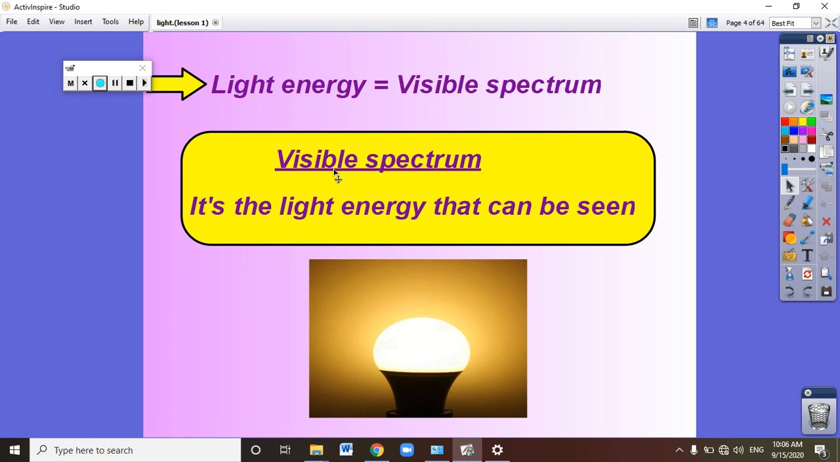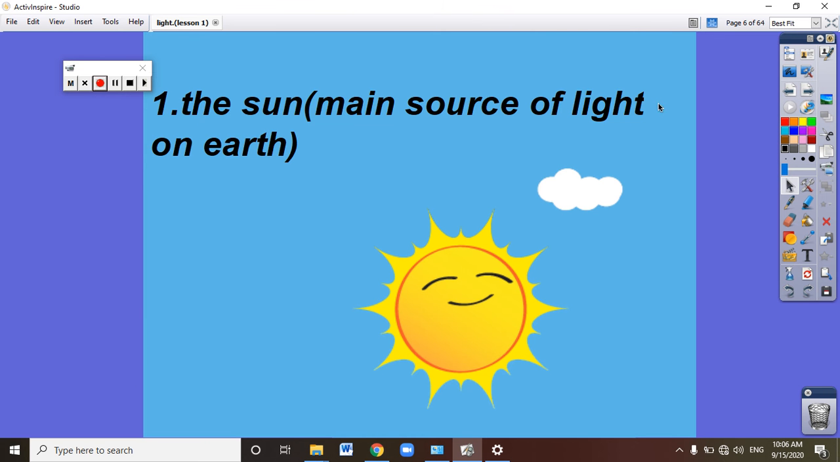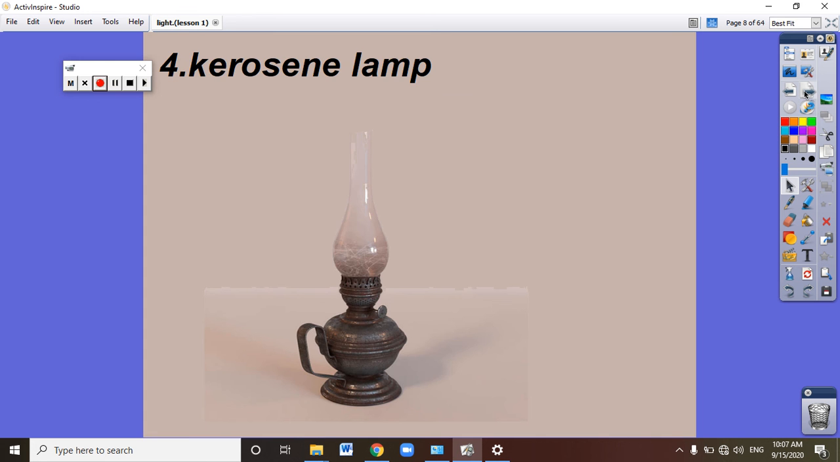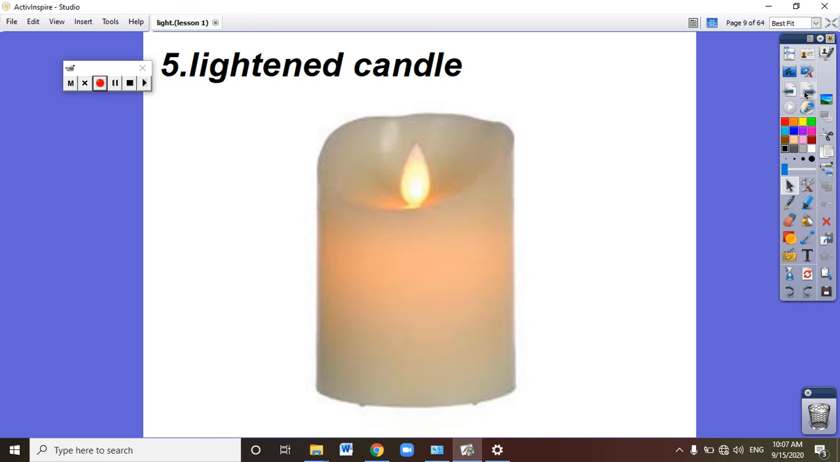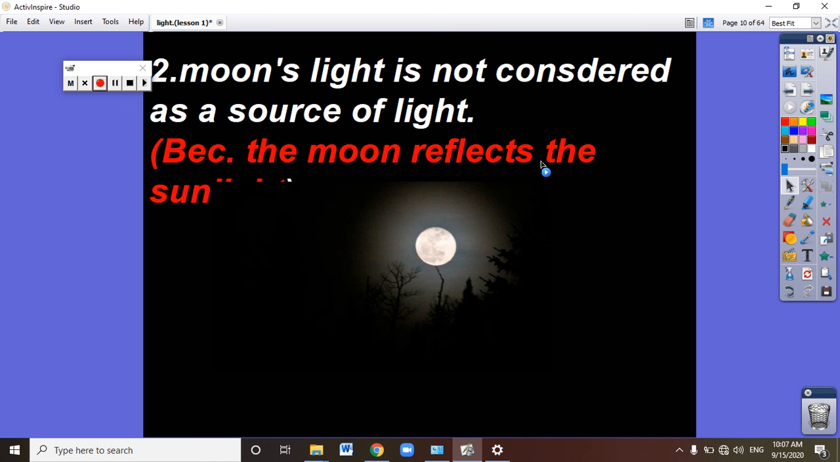Remember that light energy is the visible spectrum, the light energy that can be seen. And we have many sources of light: the sun, which is the main source of light, the electric lamp, the kerosene lamp, and the candle.